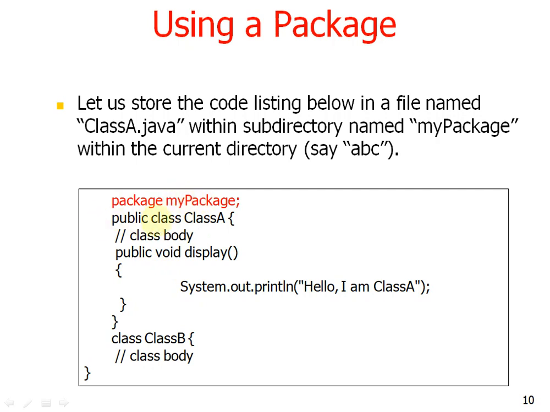Inside I am providing public class, class A, and there is a method void display and a print statement that says hello I am class A. In a similar way I am providing class B, and there is only a class body. I am not providing any method for class B.